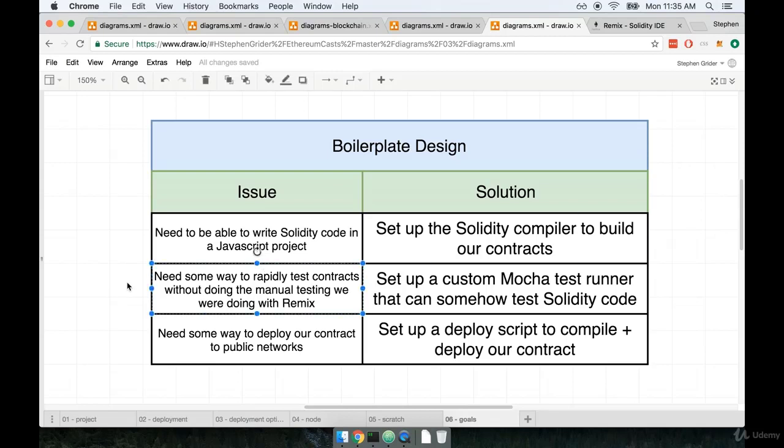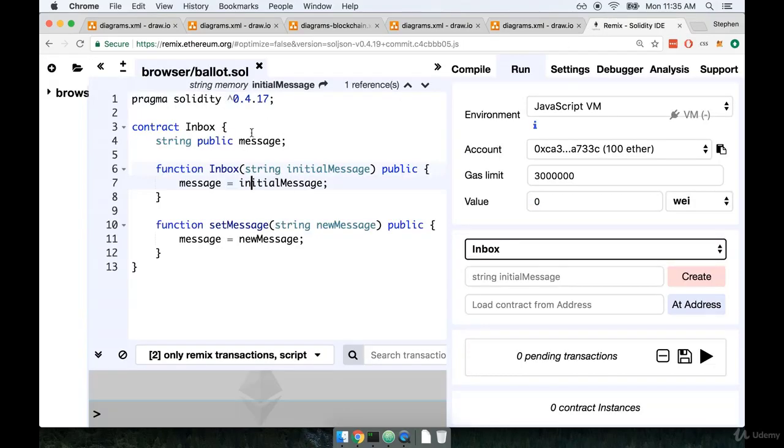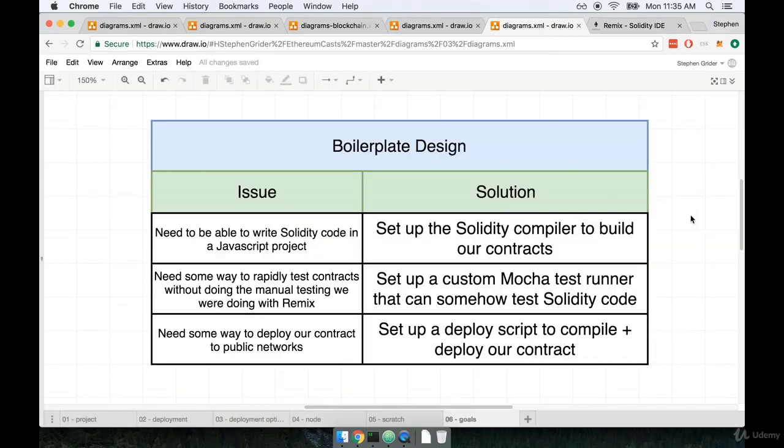The next big challenge that we need to be aware of is the fact that so far we've had a fantastic testing tool in the form of Remix. So we've been writing some contract code. We could then deploy that contract to a local virtual network that's running inside of our browser, and then we can click buttons very easily to run some of the different functions that are tied to that contract. Now that's all great. That's a very manual testing process. It's very visual and it's pretty easy to get started with.